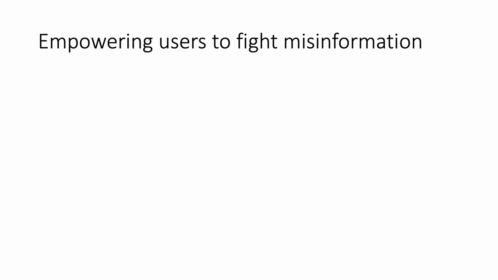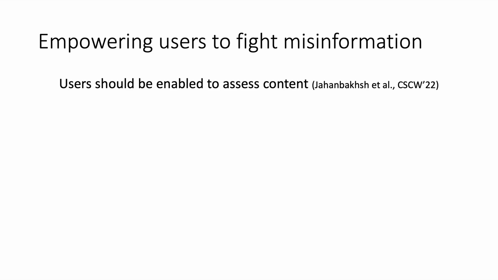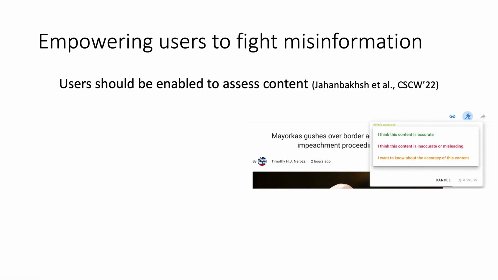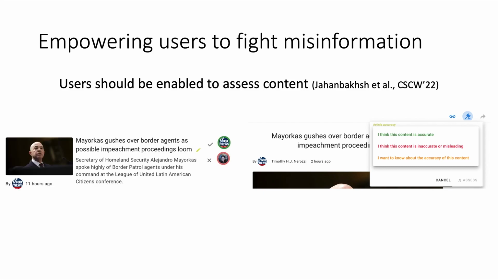So rather than deciding what content users should or shouldn't see on their feeds, in prior work, I have advocated for empowering users to have a more active role in fighting misinformation. One way this empowerment can be brought about is by enabling users to assess the accuracy of content as part of the data model. With user assessments captured as structured metadata, they can be displayed on content in a structured form as well.